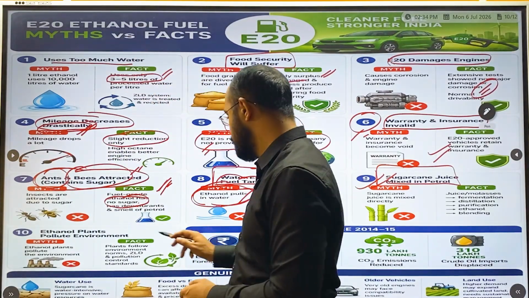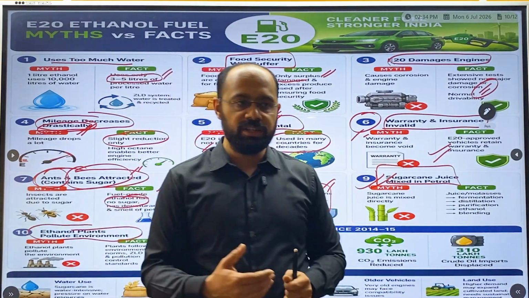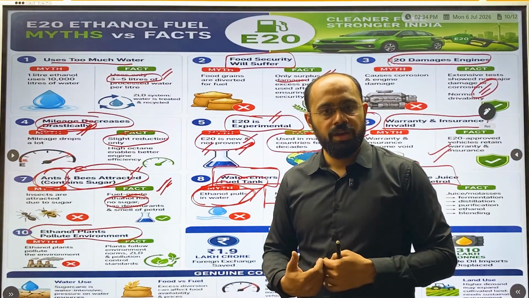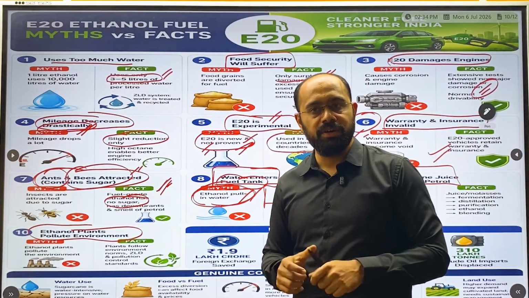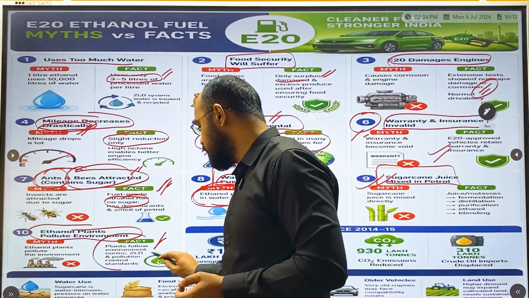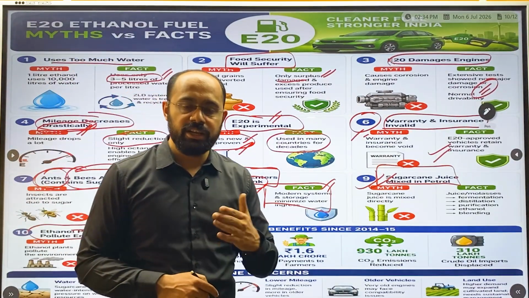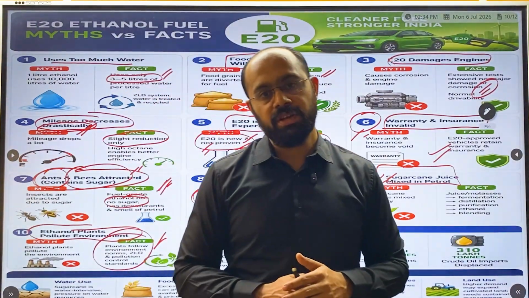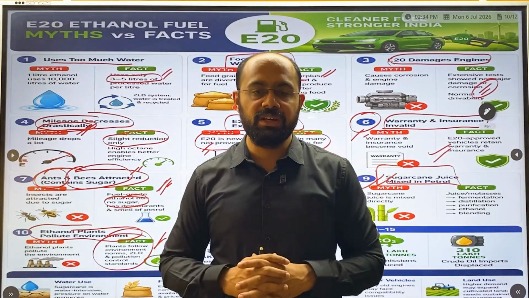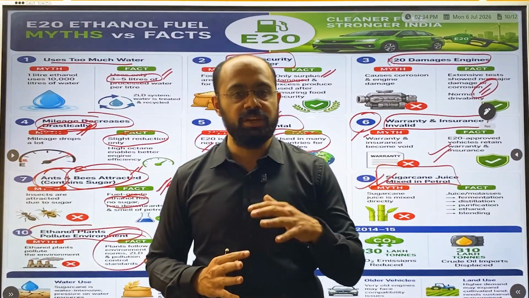Next and the last thing is, ethanol plants pollute the environment. So basically they are saying that all industries producing this ethanol fuel are polluting the environment. However, the government said all environmental regulations and pollution control standards have to be maintained, and the government is constantly monitoring these industries. Okay, so these are some of the myths which were busted by the government recently, and through this we can understand ethanol is very safe to use.